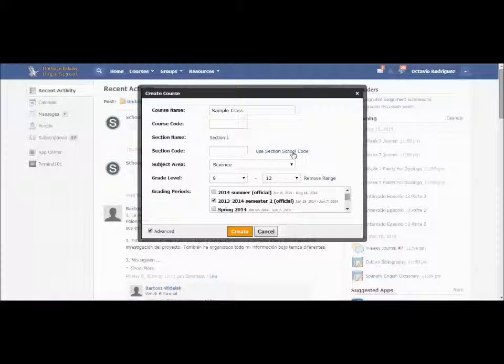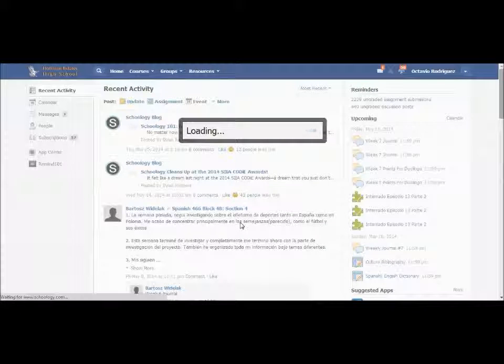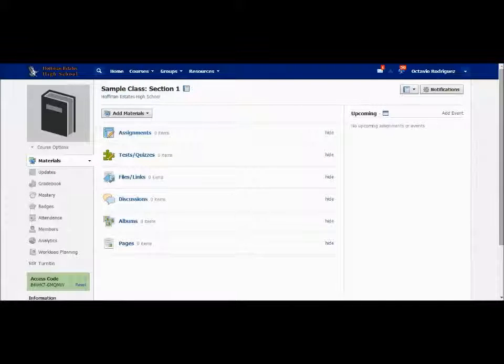You will have an overview right here where you can actually create again the section code if you'd like. Make it as specific as you want, or just leave it plain. Whichever one you would like, you can do that too. After you select create, it will create your class, and this is what it would look like.